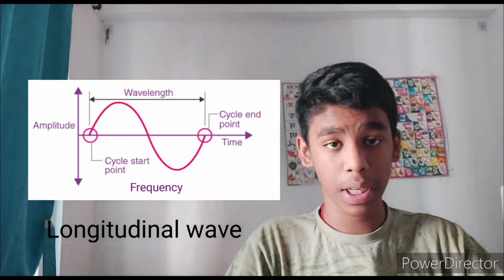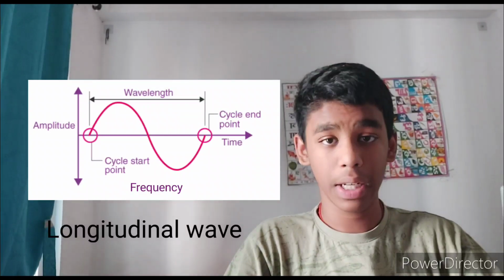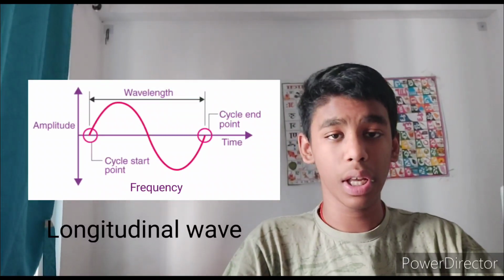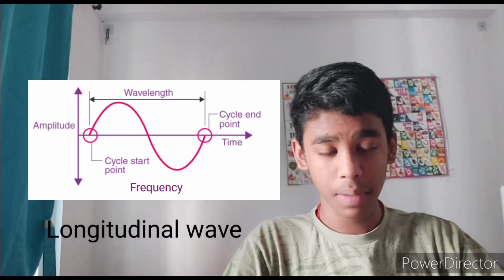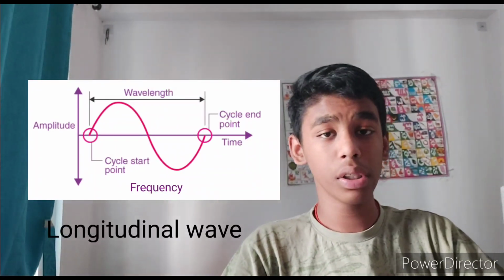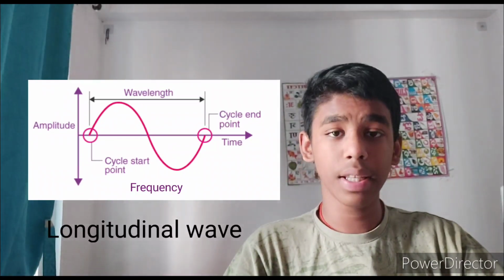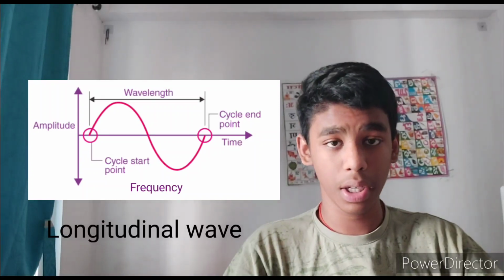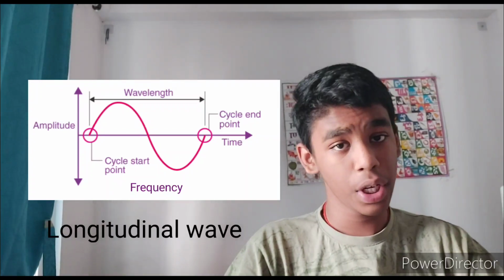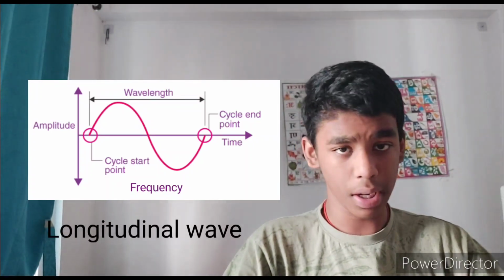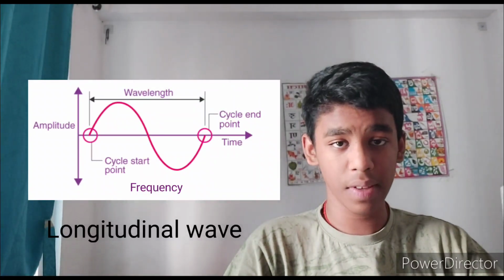The second property is called the frequency. The frequency is the property which shows the pitch or the shrillness of the sound. Its unit is measured in hertz. Our ear can only hear from 20 hertz to 20,000 hertz. It is the range of our hearing. Any sound below 20 hertz or above 20,000 hertz, we cannot hear. So these are the two basic properties of sound.